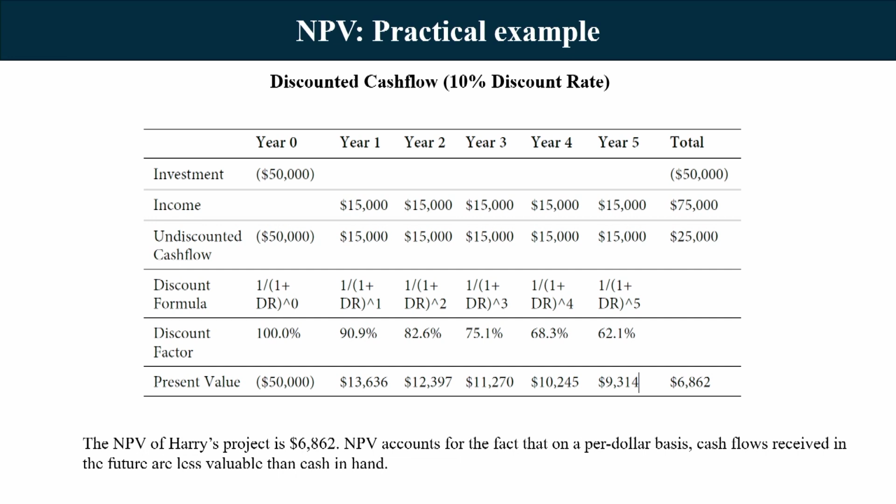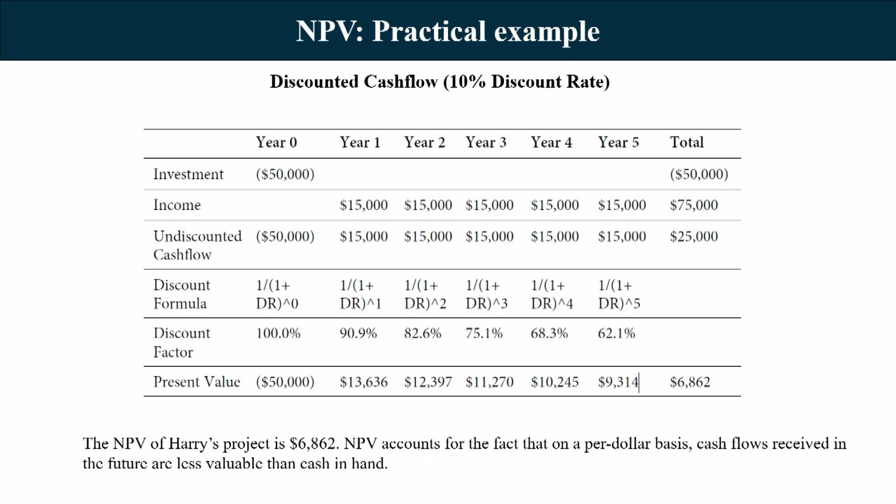In year 3, it is 75.1, that is 1 divided by 1.1 to the power 3, and so on. In the 4th year we have a value of 68.3, year 5 we have a value of 62.1, and as we keep going with the years, the effective value of money percentage will decline, okay.